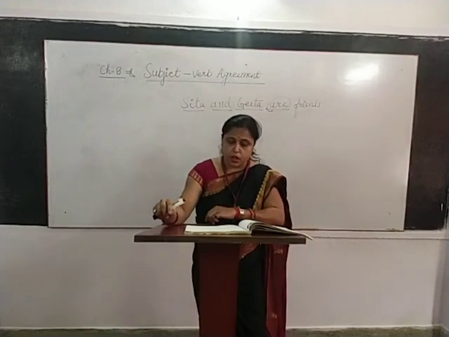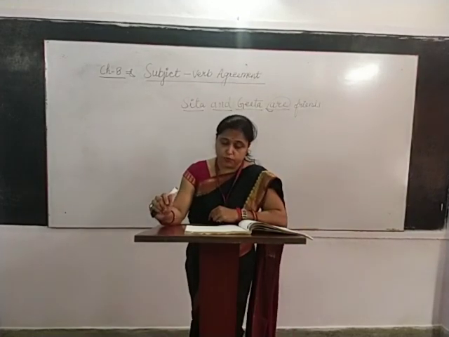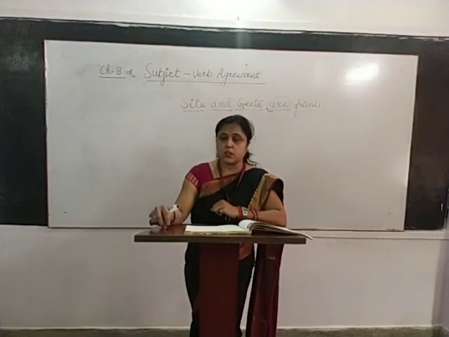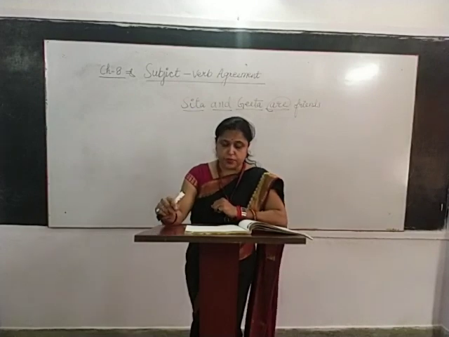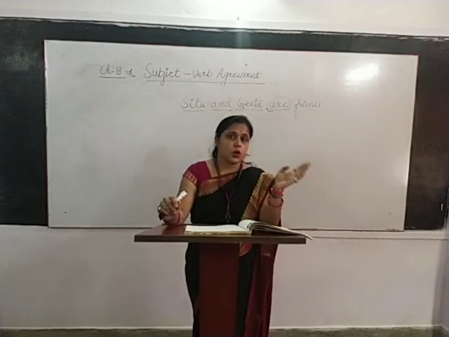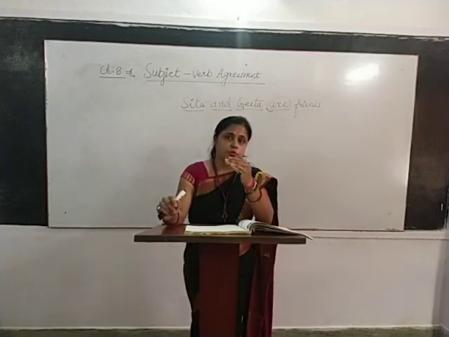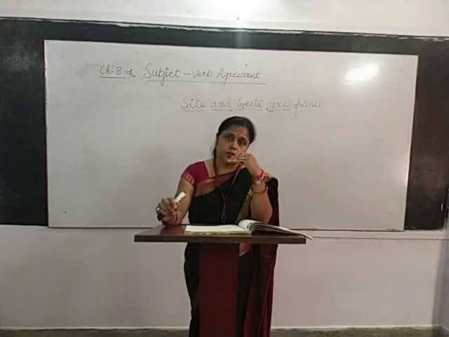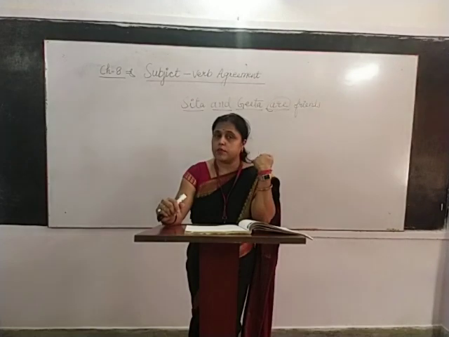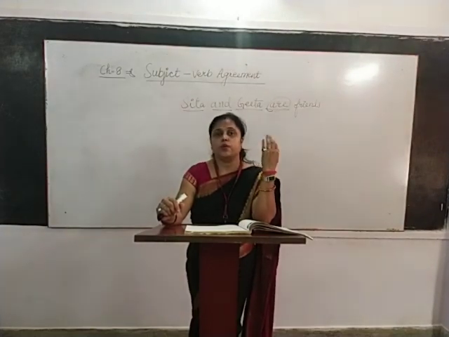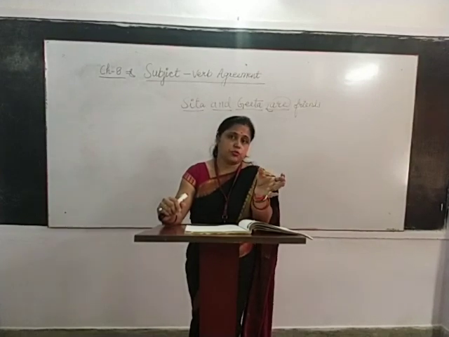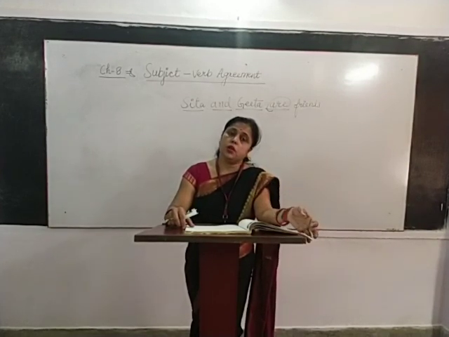Next, when we use 'none of' with an uncountable noun, which is not counted, the verb is in the singular form. For example, 'None of the work was finished.' It is indicating a singular subject, so we are going to use a singular verb whenever we are using an uncountable noun with 'none of'.